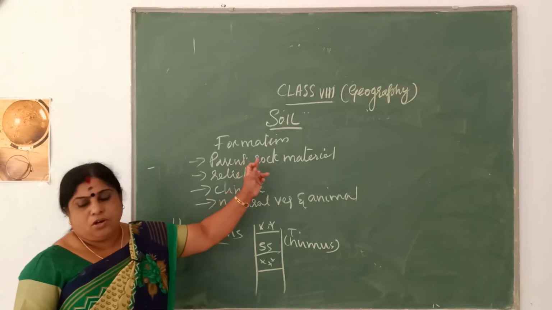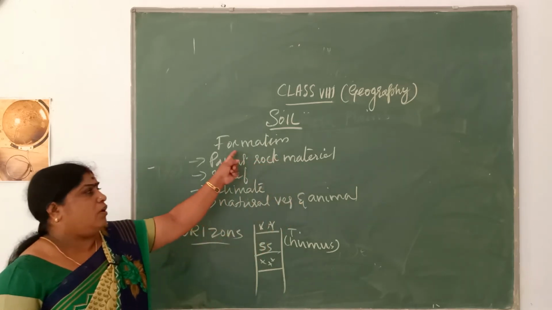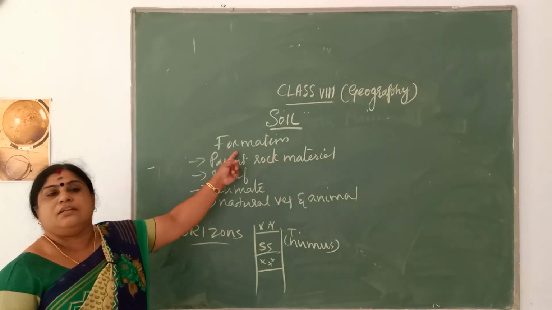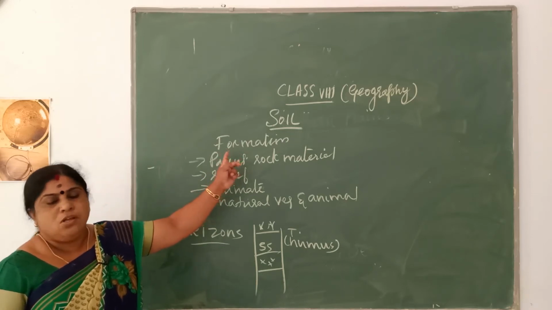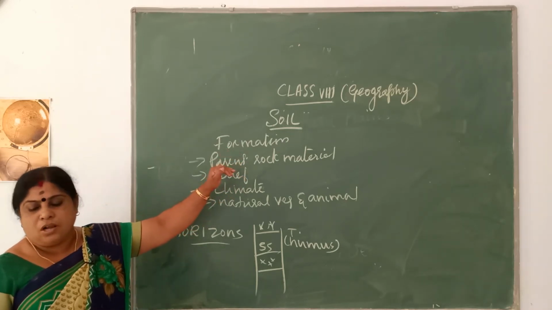Now moving on to the factors that affect soil formation. The first one is the parent rock material.